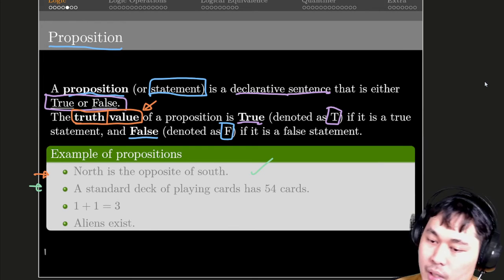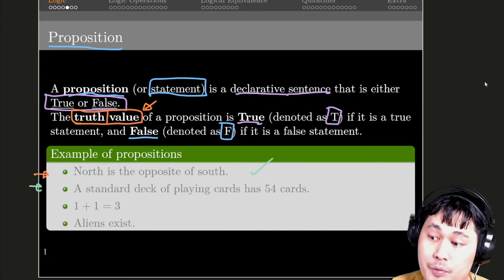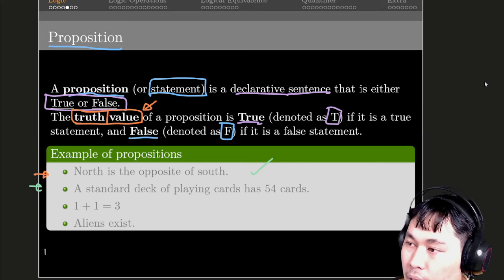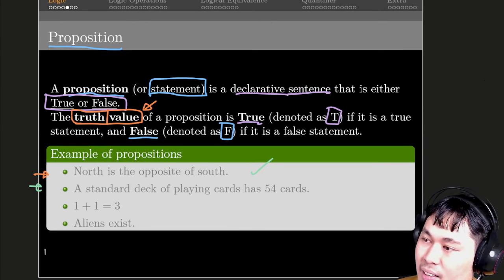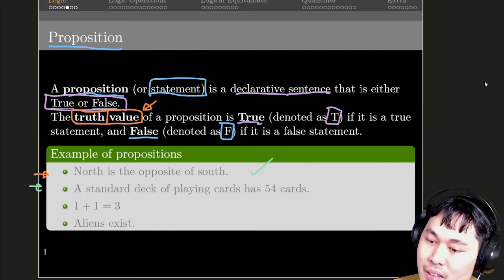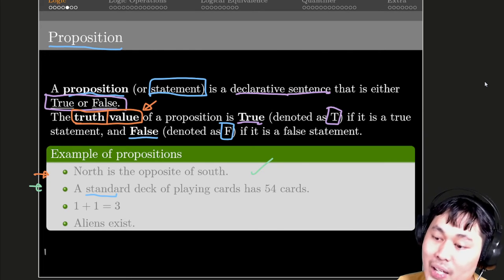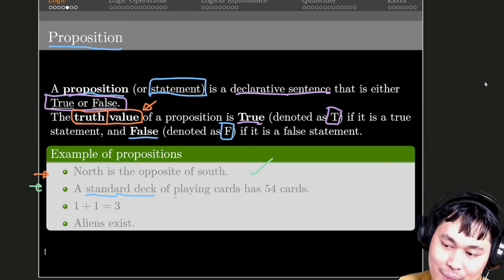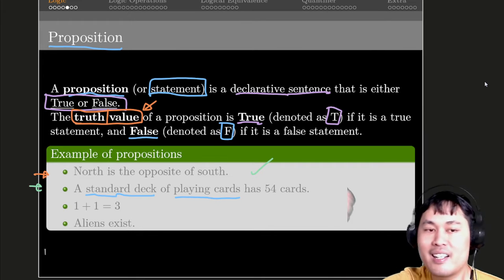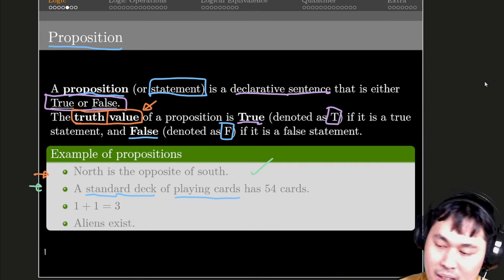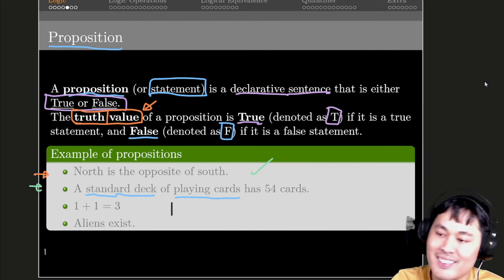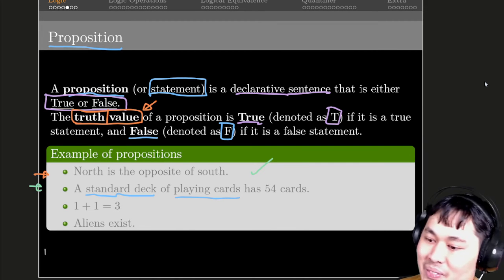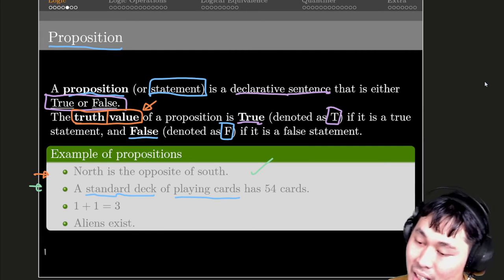The next one is the standard deck of playing cards has 44 cards. Again, it depends on the structure of the sentence. In this case, it does specify that we are looking at a standard deck of playing cards, not any card, because if you talk about cards, you can think of credit cards or anything like that. But no, this is the standard one.